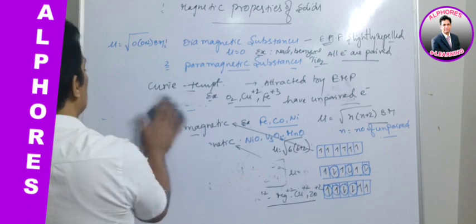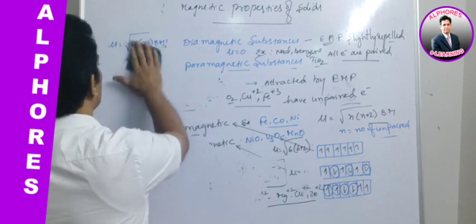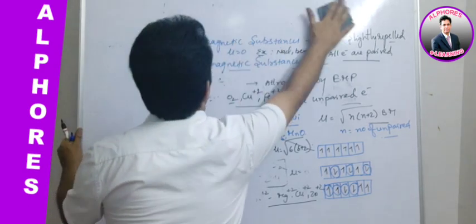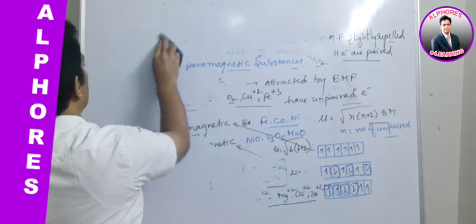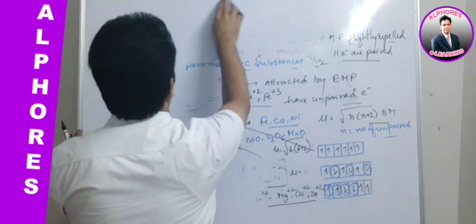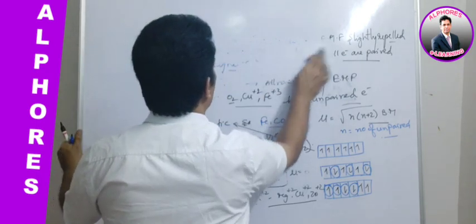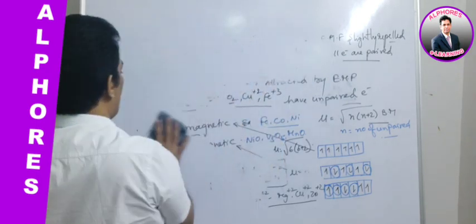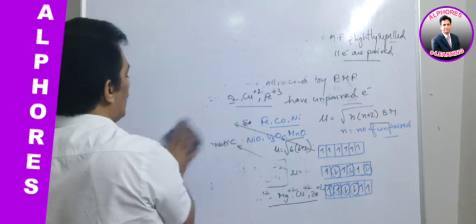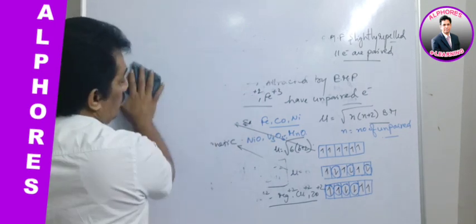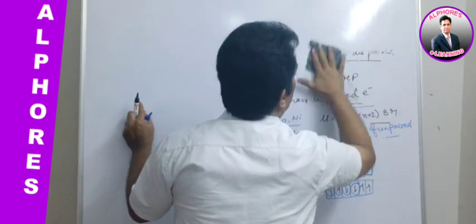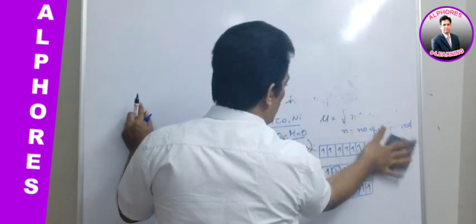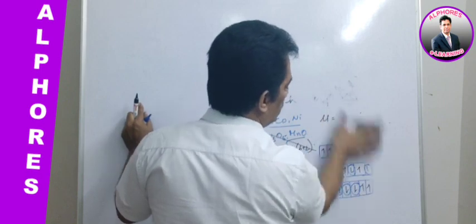Now coming to the last property, that is the dielectric properties of these crystal solids. As we know, insulators are unable to conduct electricity. Do you know the reason? Are you thinking that there is no electron in insulator material?